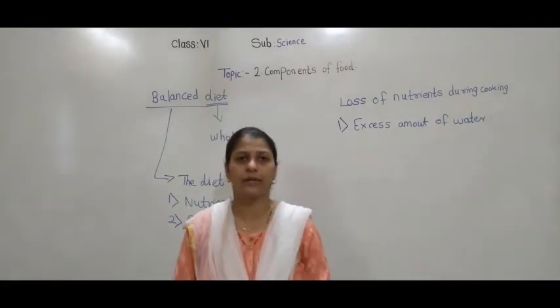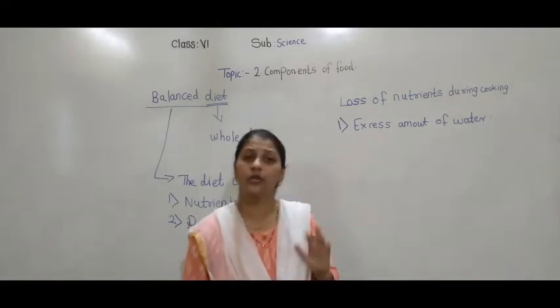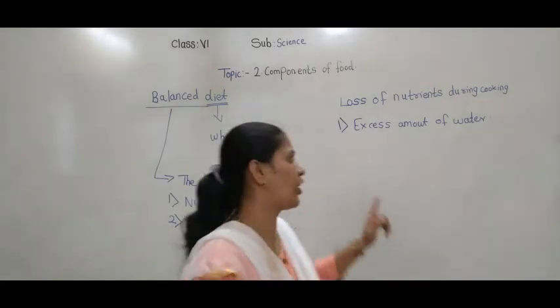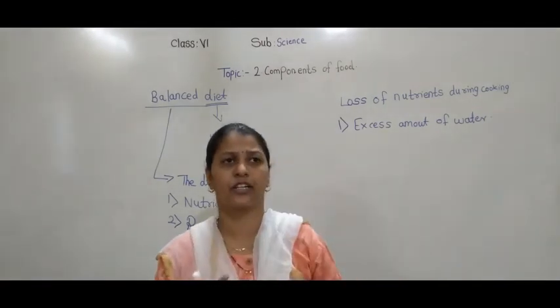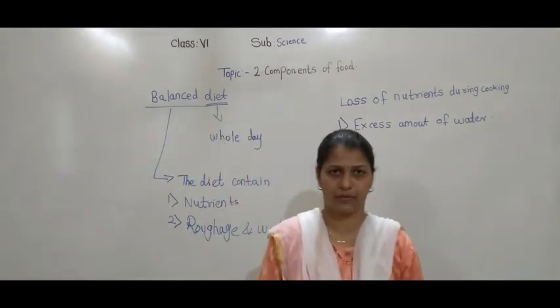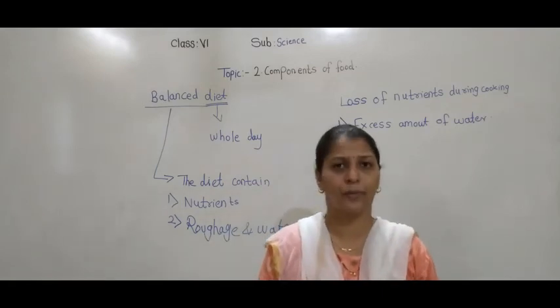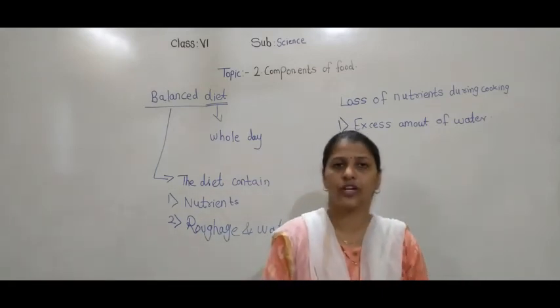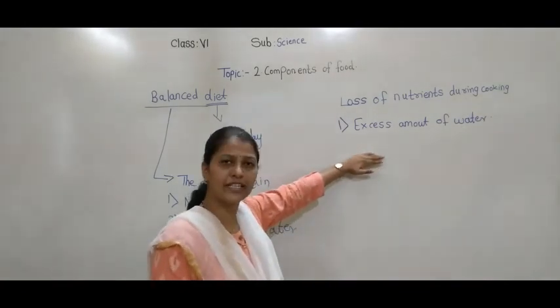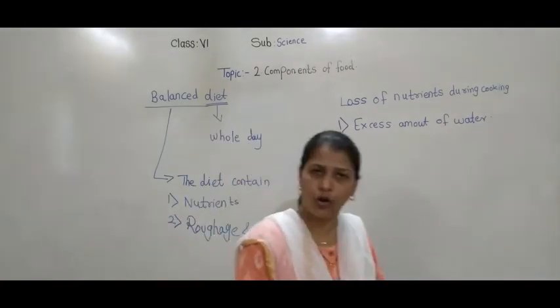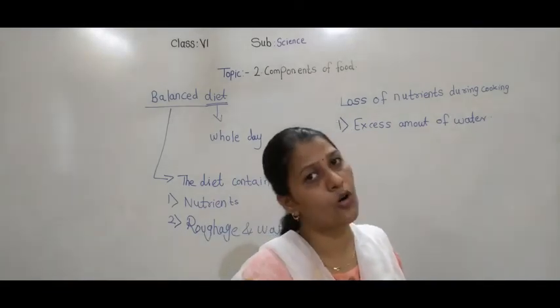The water soluble vitamins we are going to lose. So we have to avoid this excess amount of water. Suppose your mother is preparing a vegetable and adds more water, then it is going to lose a lot of nutrients. So we have to avoid cooking in excess water.